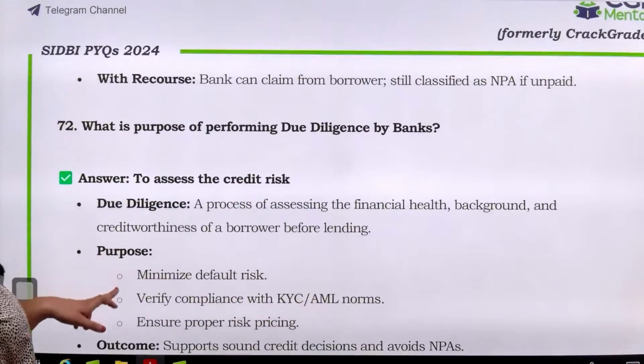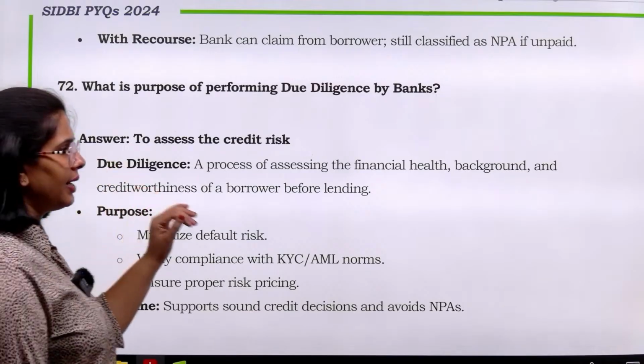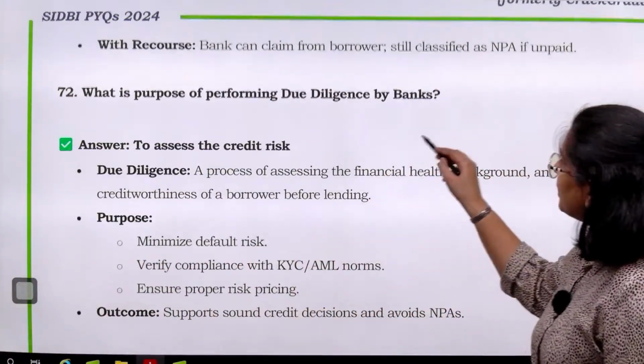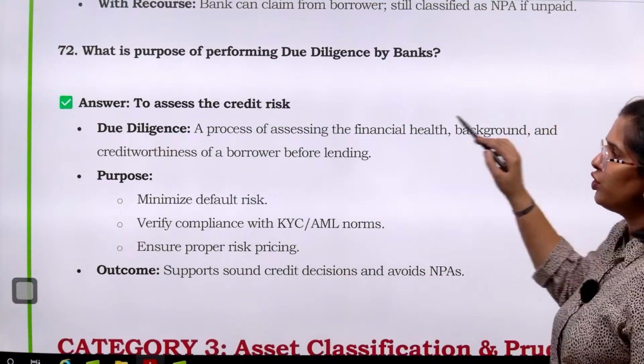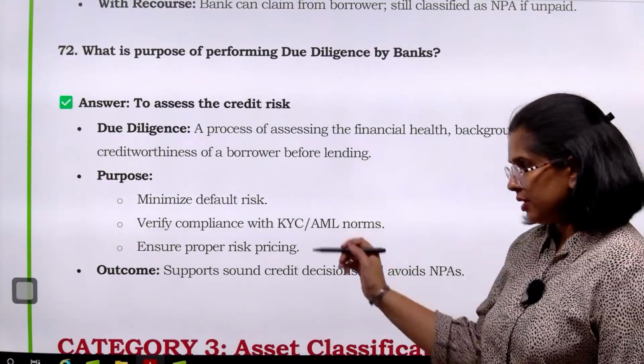Now what is the purpose of performing due diligence by the banks? ठीक है, due diligence से आपका purpose पूछ रहे हैं. So this is done to assess the credit risk. It is very important that you check the financial health, right? You check the background, you check the creditworthiness of the borrower before lending, because you have to see for the defaults as well.